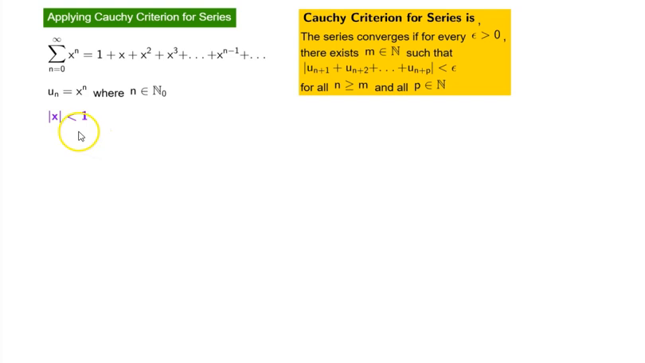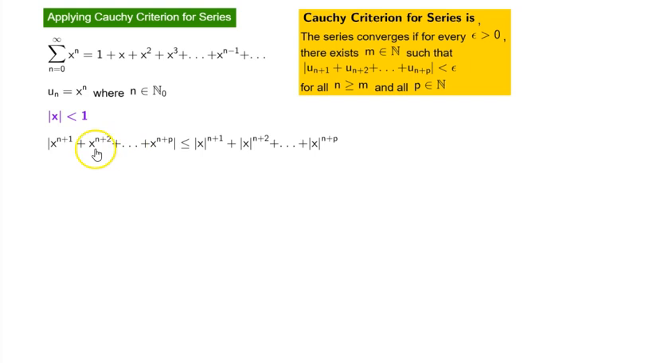Now let us look at the second case: the absolute value of x is less than 1. Of course, this means x is between -1 and 1. And here 0 is excluded, because x equal to 0 we have already looked at. Now let's take the tail series.